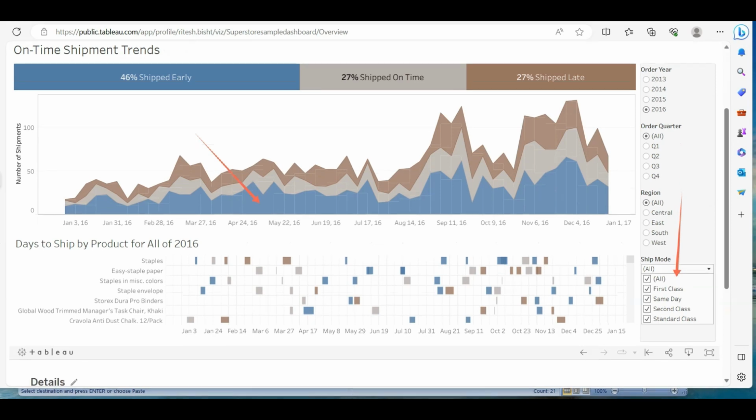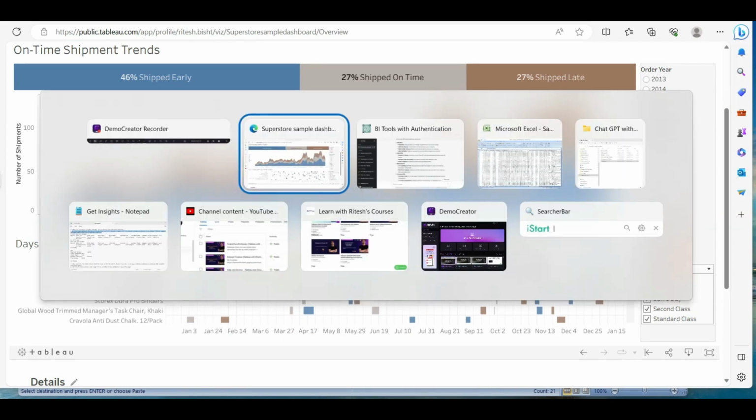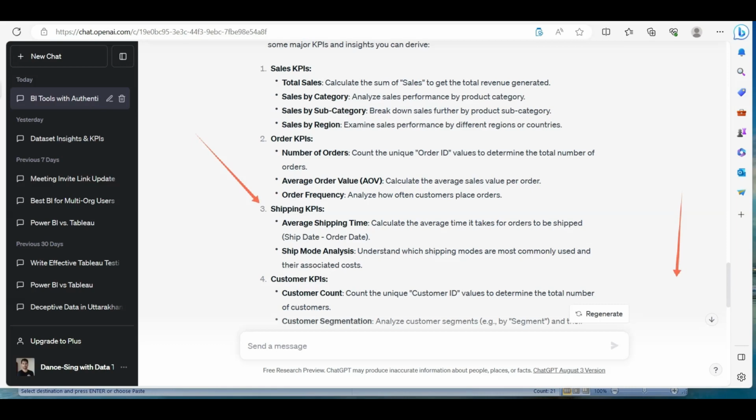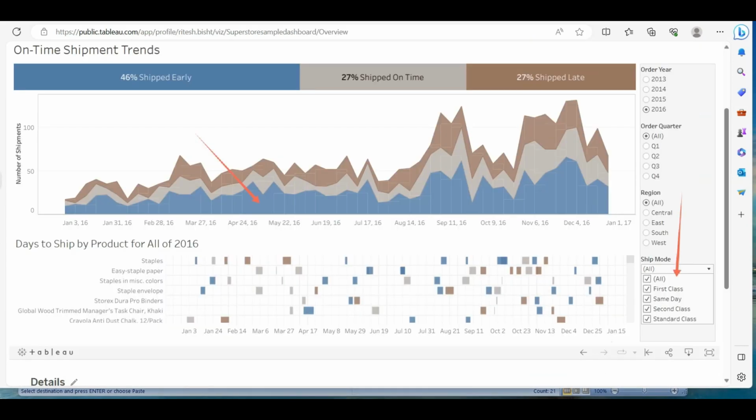Although I think there is one suggestion from ChatGPT which I don't see in the official workbook, that you should understand which shipping modes are most commonly used and their associated cost. Now that can happen if you give one color to one shipping mode. If you are covering more area, then you get to know which shipping mode is being used more.